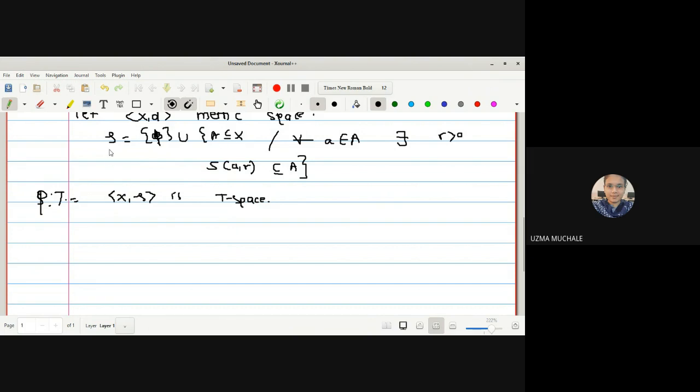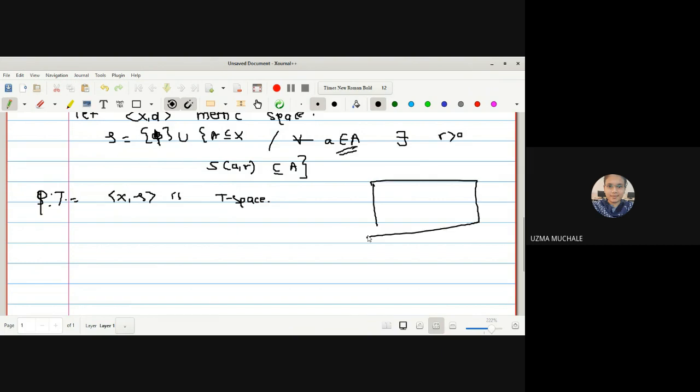If you want to be a member of topology, either it should be the empty set or there should exist an open sphere centered at a and radius r which is contained in A. This should be true for every a belongs to A. That means for every element of A, there should be an open sphere which is contained in A, right?